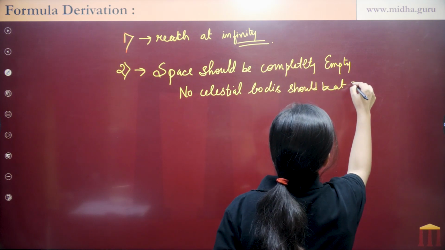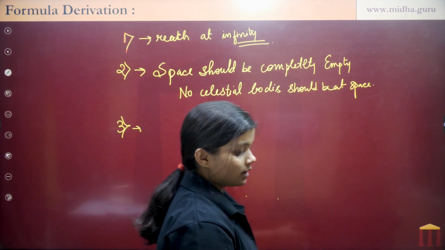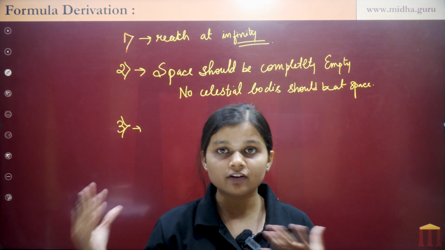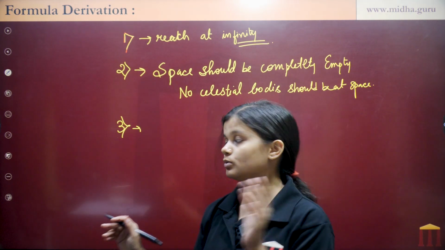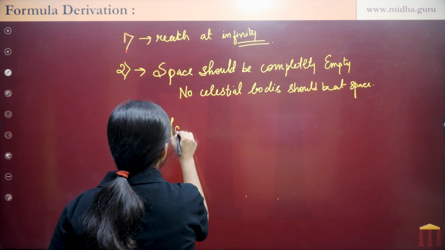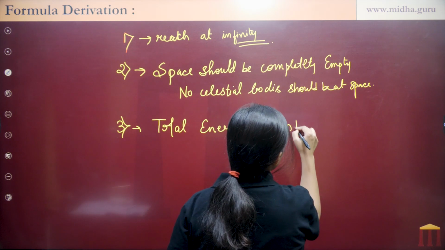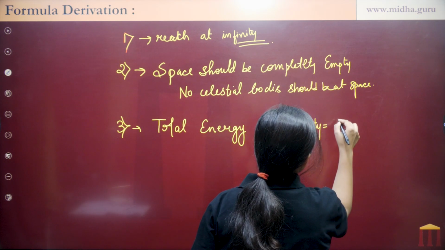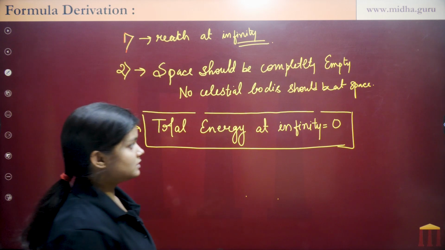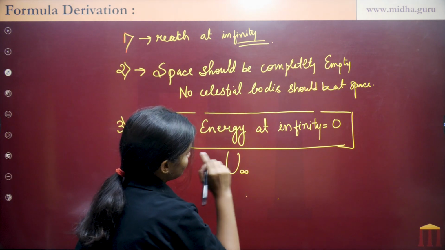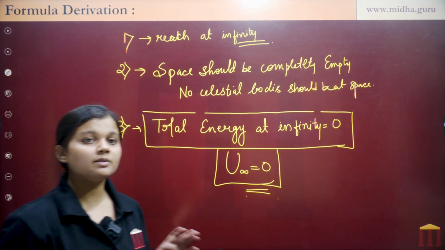And the third most important thing is that to make anything reach infinity, we have to make the total energy at infinity 0. So at infinity the total energy must be 0. That is, if total energy is U, then U at infinity is 0. This is very important for the concept of escape velocity.